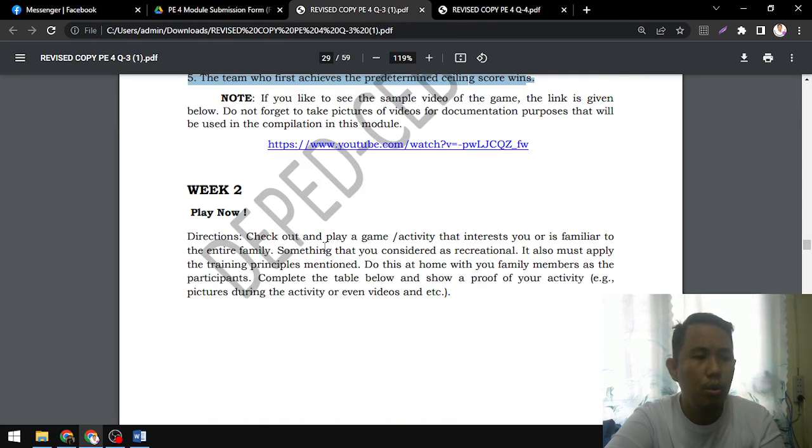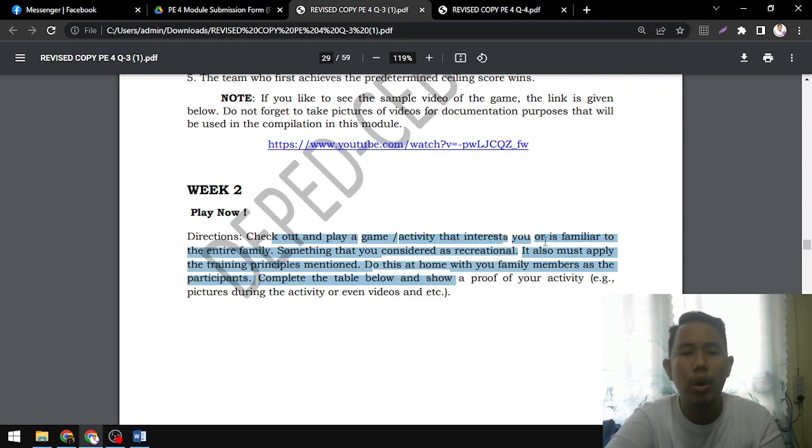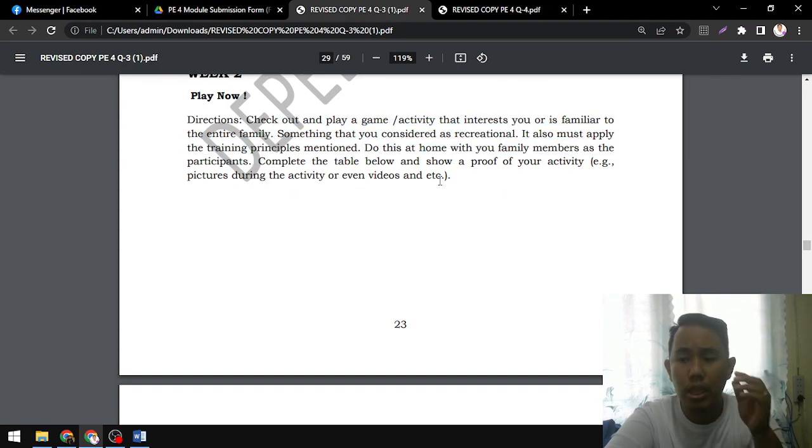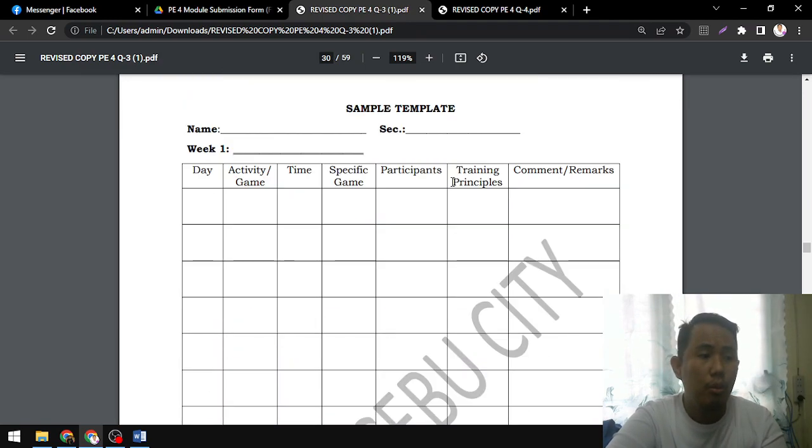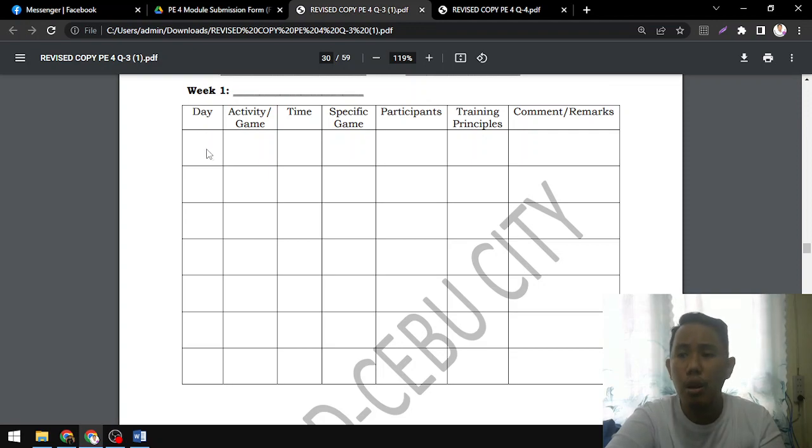for week number two, okay, check out and play a game or activity that interests you or is familiar to the entire family. So it's somewhat related to lesson one, and where you were told to put in here again day one, Monday to Sunday, activities na somewhat familiar sa inyong family, basketball, walking, everything, right?